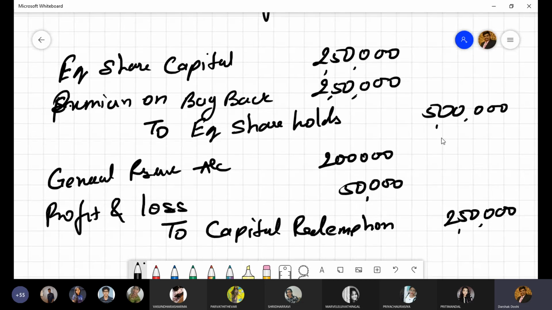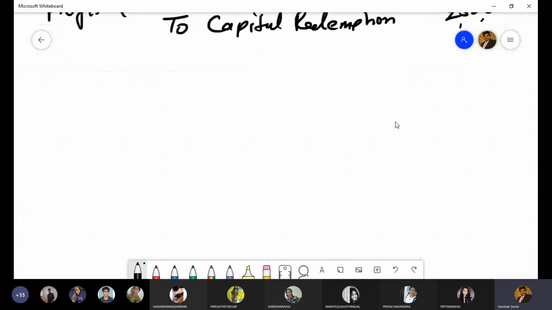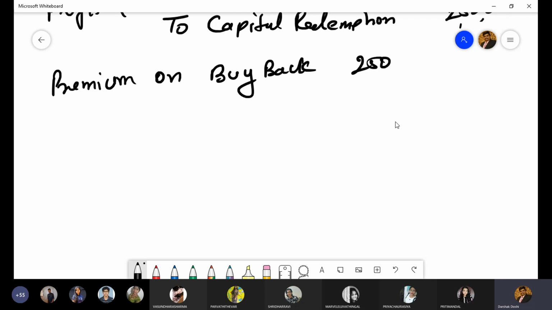Yes, sir. Next, after this, writing off premium on buyback. Premium on buyback 2,50,000. For writing off premium on buyback, we first utilize securities premium and then go for other free reserves. Perfect. So we'll use securities premium 2 lakh and 50,000 balance of profit and loss.